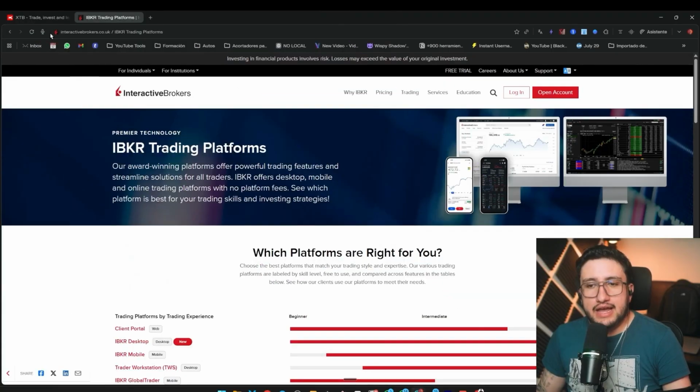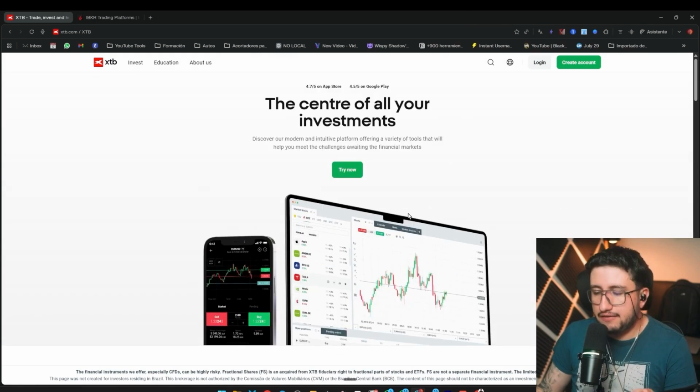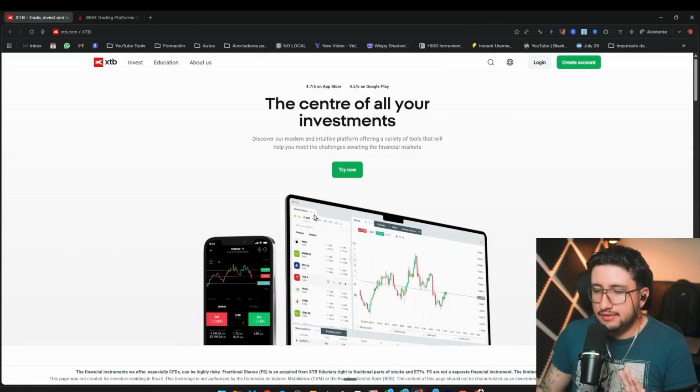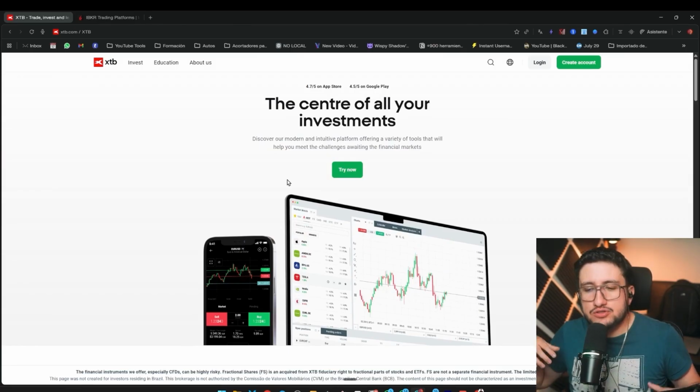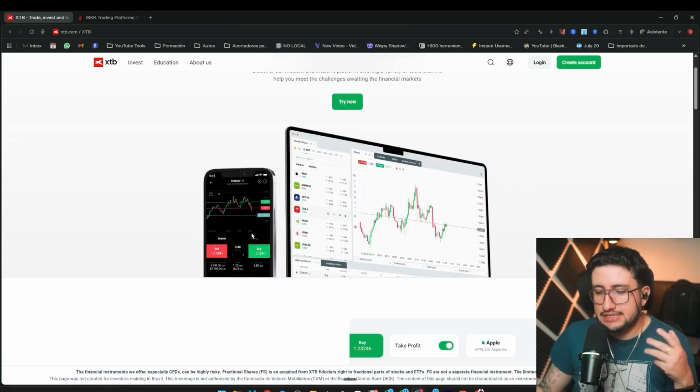And finally, we have the investment platforms. Now, I'm going to categorize this for beginners and advanced users. For beginners, let's say they're at a very similar level, because XTB has its own platform, both on mobile phones and on the web platform, and both work for buying and selling stocks and also for trading. Let's say the web platform's a bit more advanced, and even the app can sometimes be a bit complex for beginner users to understand. Let's just say we find everything in these two apps in a simple and easy way.